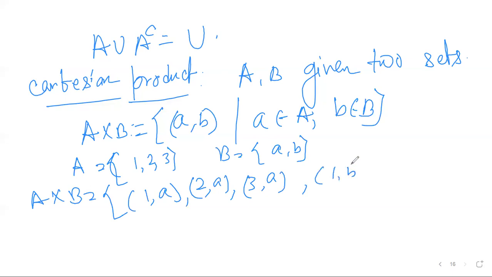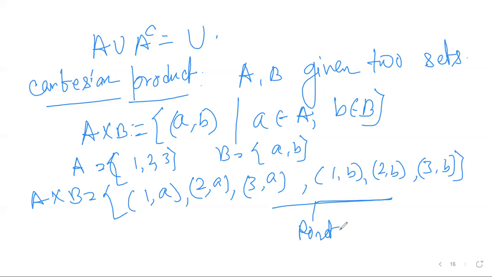Similarly (1, b), (2, b), (3, b). Fine. Okay, can you tell me what this way of writing a set is known as? It is roster form, right? We express the A cross B set in roster form. So now it is clear what is Cartesian product. Okay.